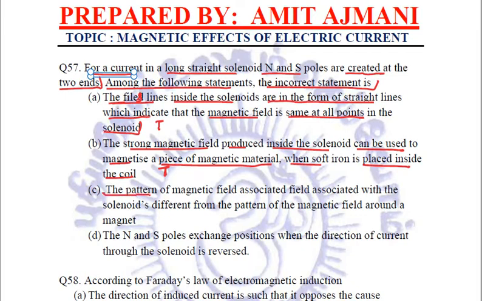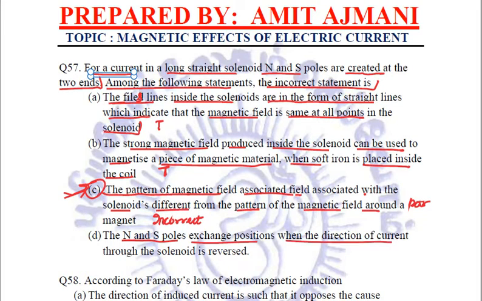Third is the pattern of magnetic field associated with the solenoid is different from the pattern of magnetic field around a bar magnet. Now this was the incorrect statement because we know that the pattern of magnetic field of a bar magnet and solenoid are exactly same. Next option is the north and south pole exchange positions when the direction of current through the solenoid is reversed. This is also true. So the right answer is option number C.